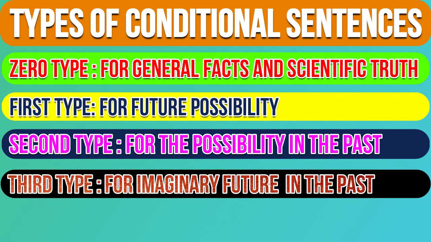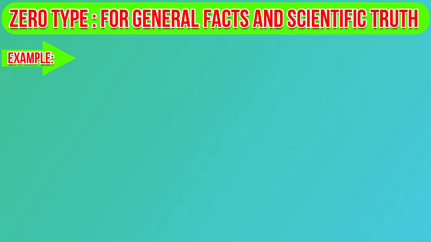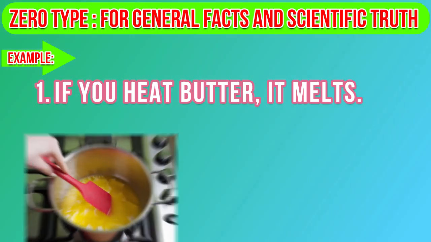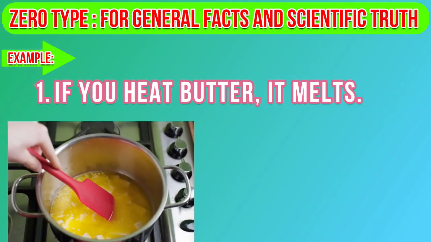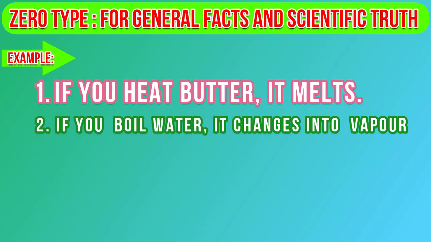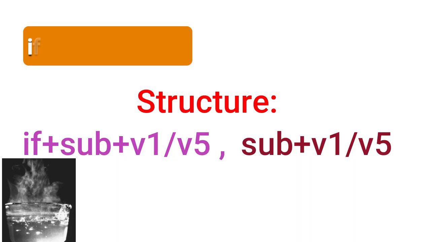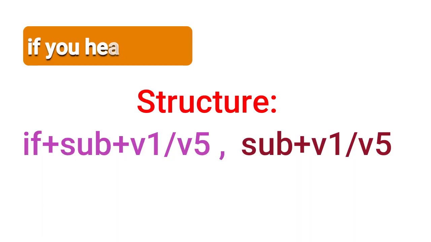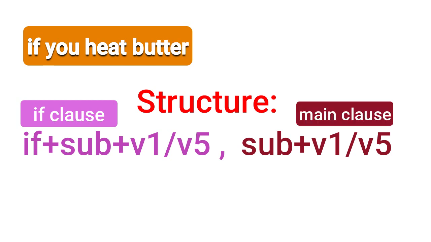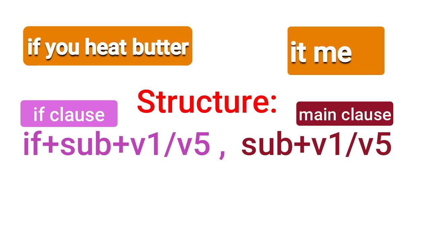Dear students, pause the video and analyze the structure of the sentences written there. Number 1. If you heat butter, it melts. Number 2. If you boil water, it changes into vapor. The structure in if clause is subject plus verb 1 or verb 5, and in main clause subject plus verb 1 or verb 5. There is the combination of if clause and main clause in any conditional sentence.